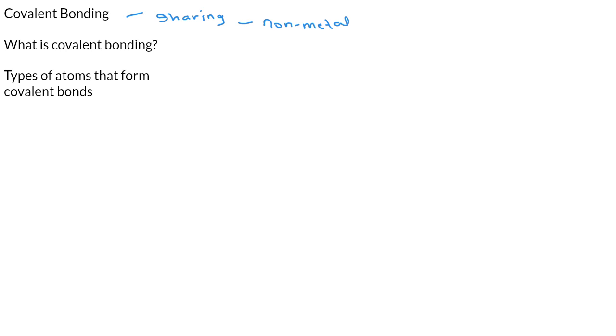If I would give you a full sentence definition, a covalent bond is formed when a pair of electrons is shared between two atoms. Start to note that these are words you have to pay attention to. When a pair of electrons is shared between two atoms, what type of atom are we talking about? We are talking about the non-metal atoms.